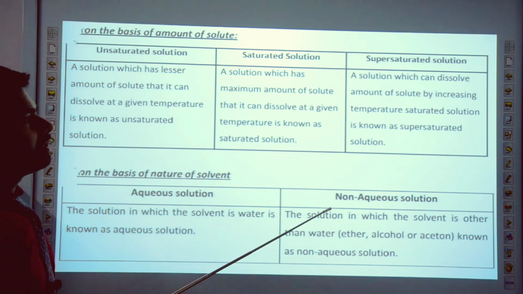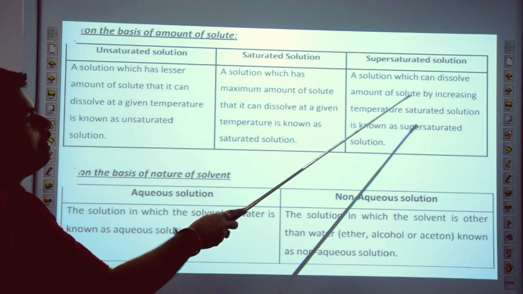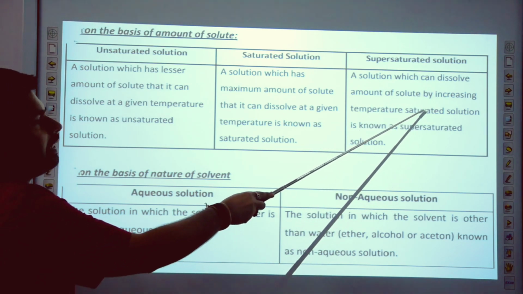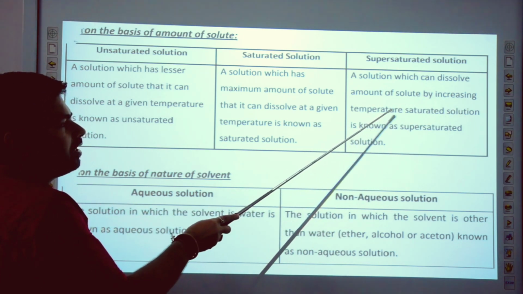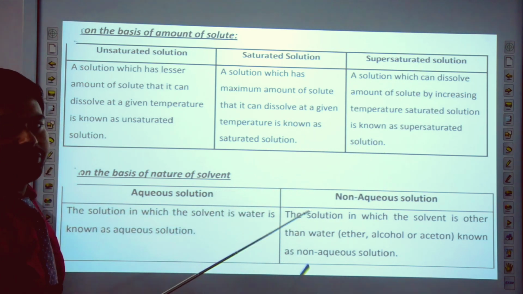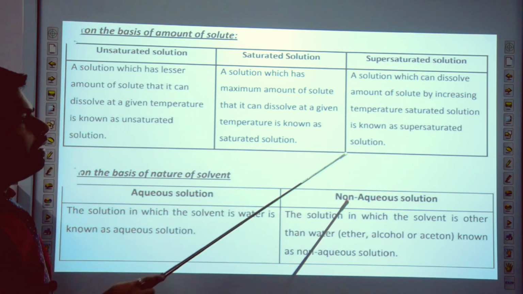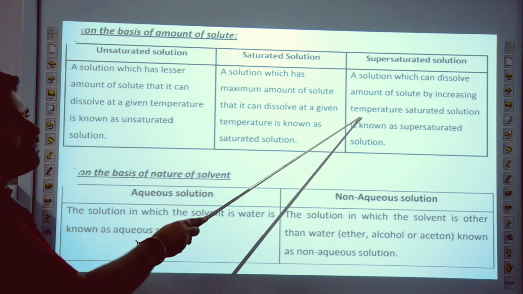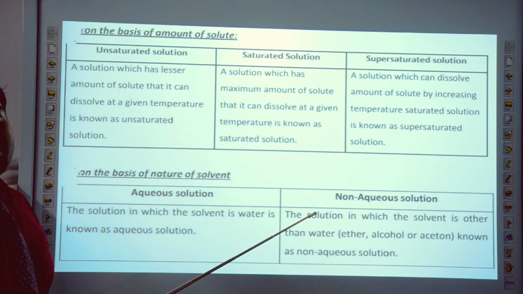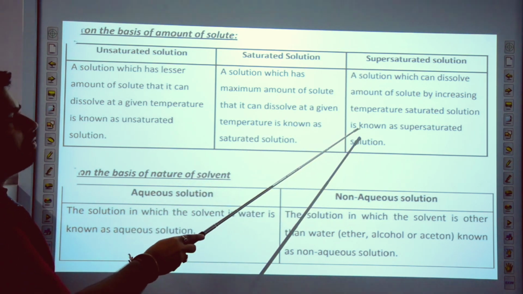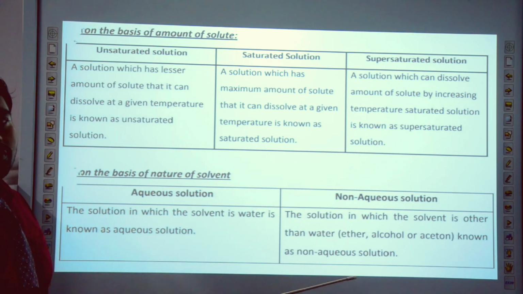Supersaturated solution: a solution which can dissolve more amount of solute by increasing temperature. This term is very important in this definition. Okay student, by increasing temperature. So that's why this state is unstable. It is known as supersaturated solution.